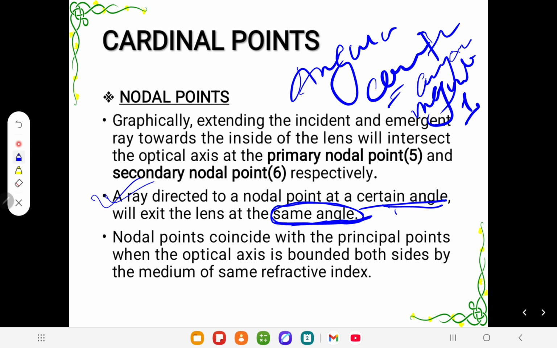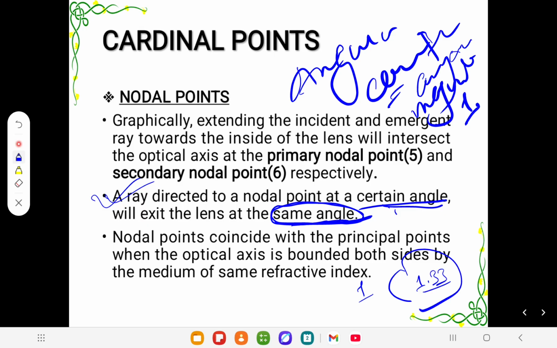Our eye is like that, isn't it? One side is air, outside, and inside our eye the refractive index is different. So from this we can understand that it's very important that our principal point and our nodal point do not match with each other.